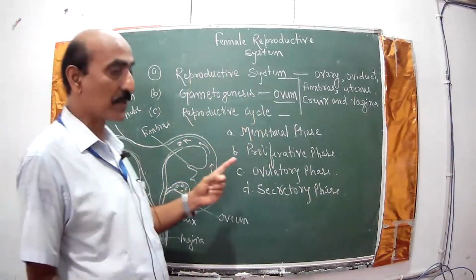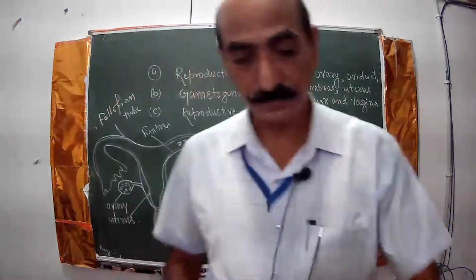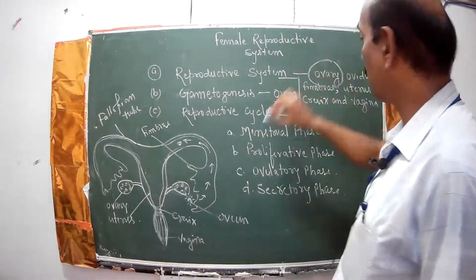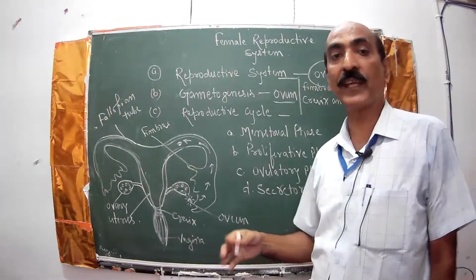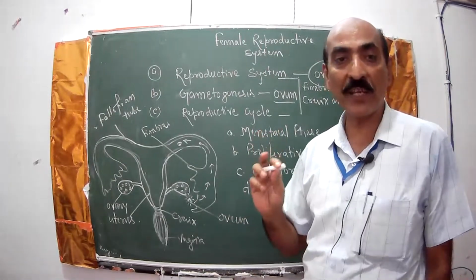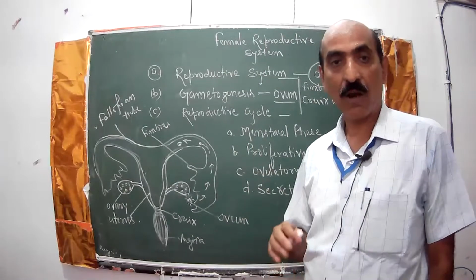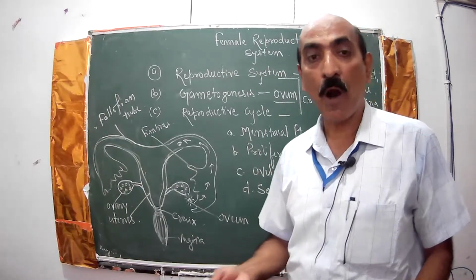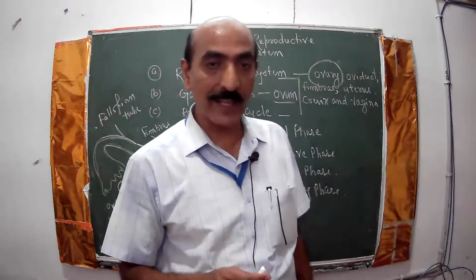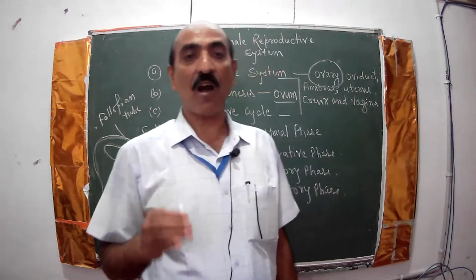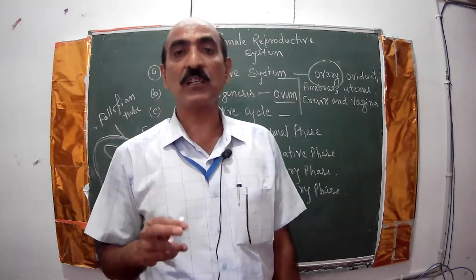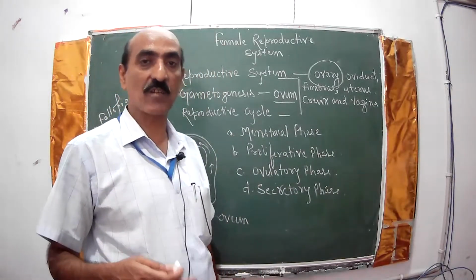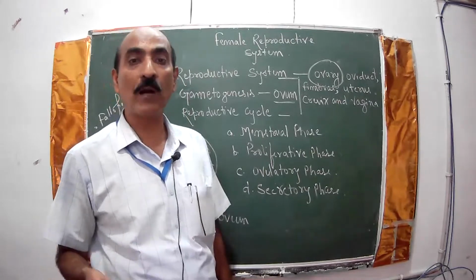Now in the reproductive system, this pair of ovaries is directly related to the production of the gametes, so it is called the primary reproductive organ, or gonad. So the ovary is an essential, primary reproductive organ in the female that is responsible for the production of the gamete called ovum.